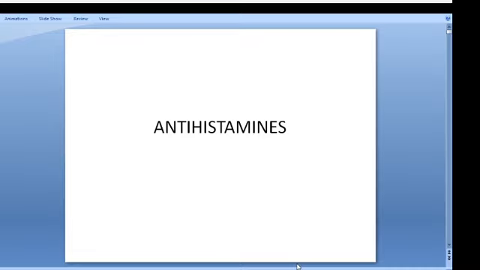As per the university and the Pharmacy Council of India, we have the prescribed syllabus for the fifth semester. It contains 5 units. The first unit contains antihistamines and anti-cancer drugs, covered in 10 hours.